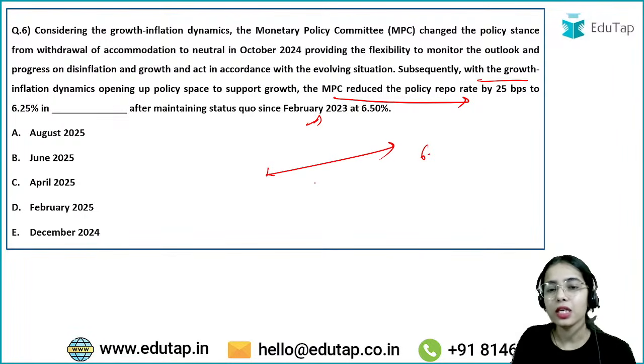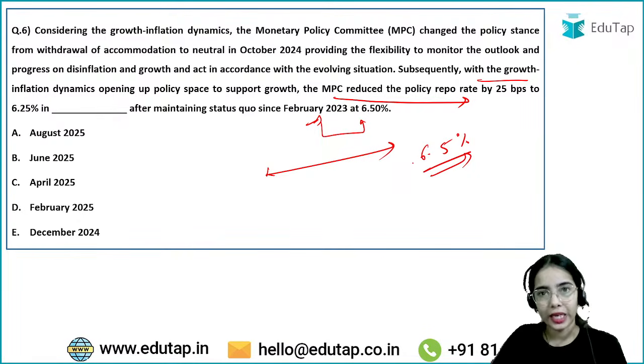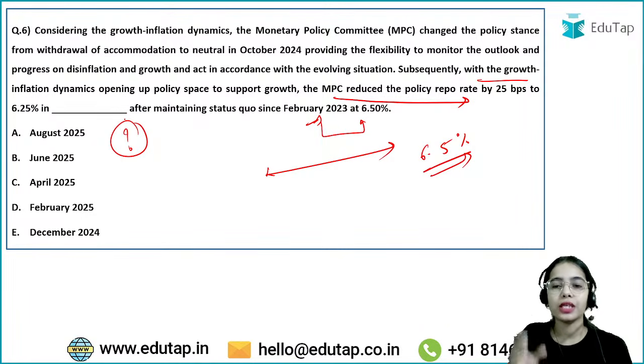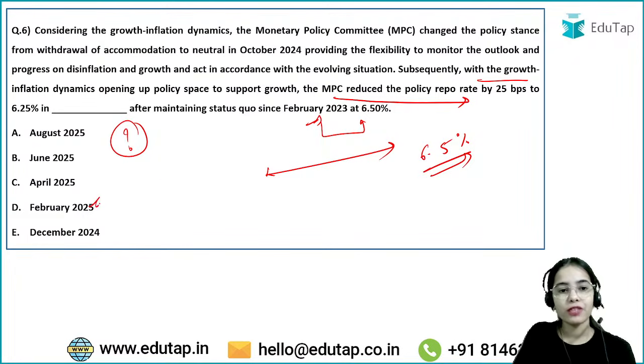That is, in February 2023, the repo rate was increased to 6.5%. And since then, the repo rate was kept at 6.5% till when? You have to tell in which month and which year the repo rate was decreased after the February 2023 increase. So it was in February 2025.